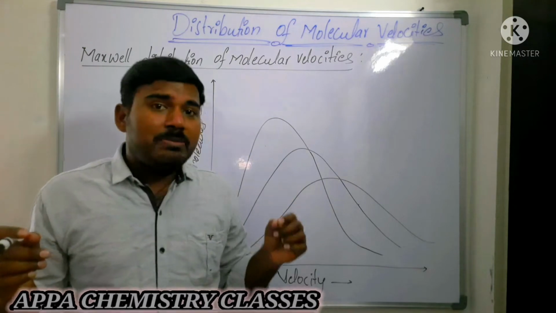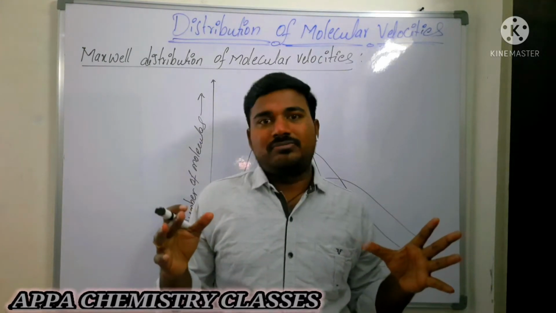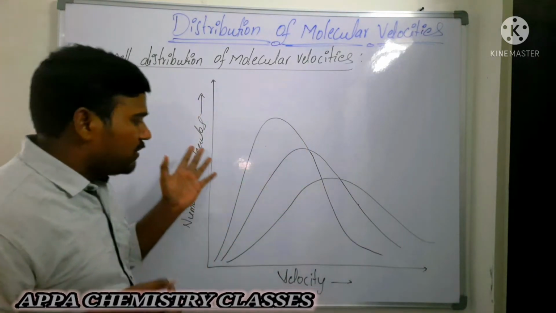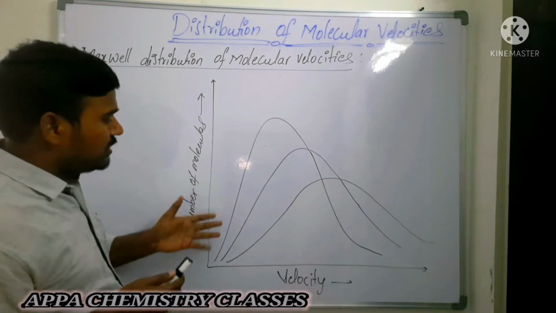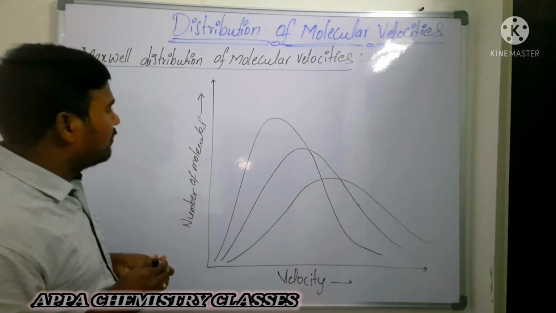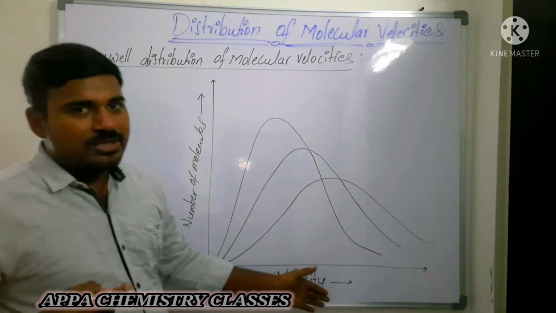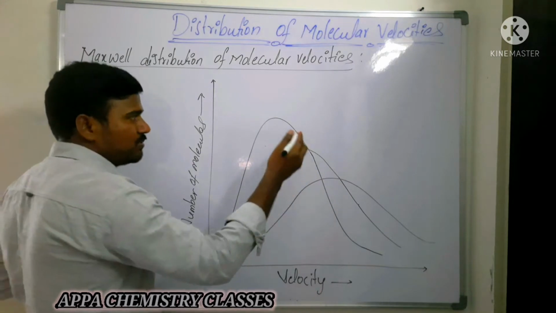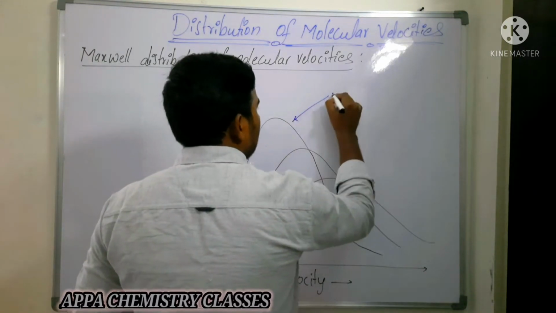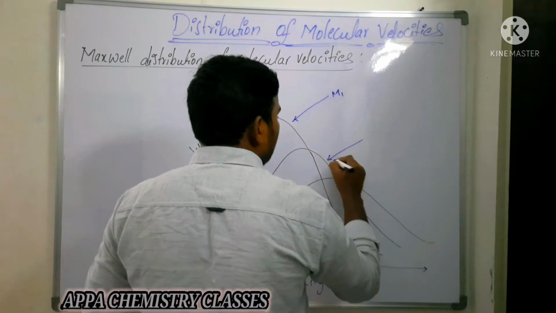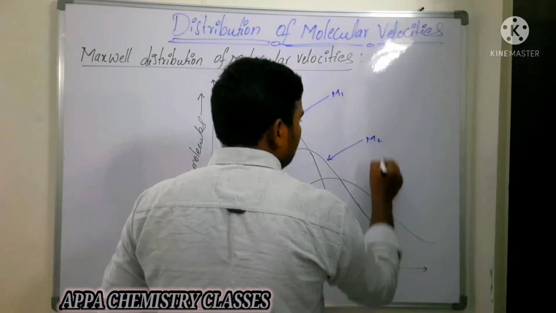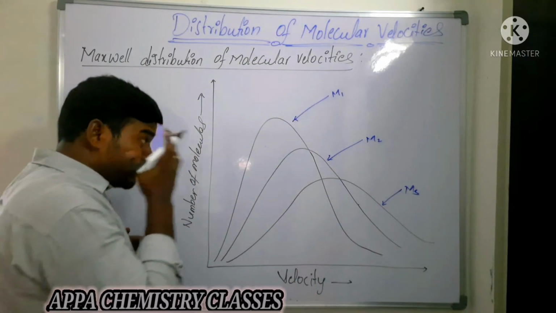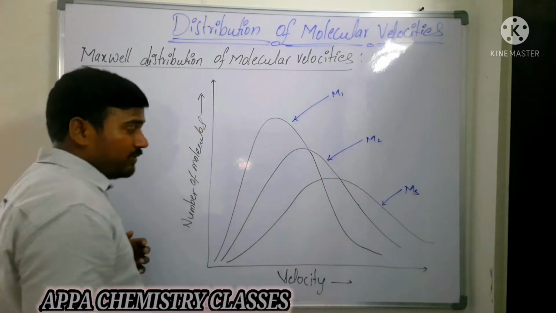This means each and every molecule possesses some certain velocity. No molecule will have zero velocity. Maxwell also gave the molecular velocities. He plotted a graph of the number of molecules possessing a certain velocity. For example, I am taking three gases whose molecular weights are M1, M2, and M3. The molar masses of the first, second and third gases are given.